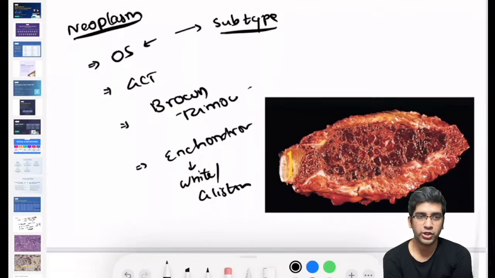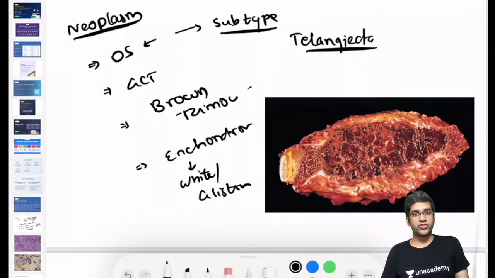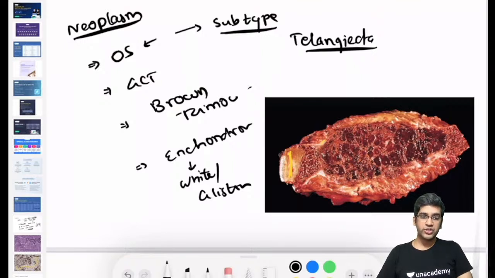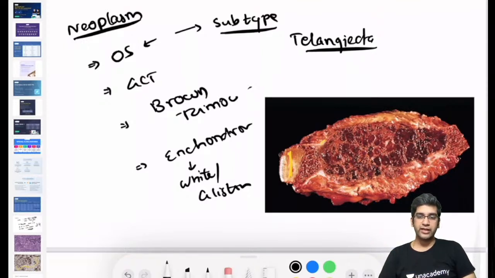Which subtype of osteosarcoma? You must have read them in orthopedics. Perfect. It could be the telangiectatic variant of osteosarcoma. Right? The telangiectatic variant can be very much hemorrhagic, which might be a confounding factor sometimes in diagnosis. In microscopy also, it's not that easy to pick up a telangiectatic osteosarcoma in a core needle biopsy. Excision is very, very simple, right? But unfortunately, telangiectatic osteosarcoma is one which can spread a lot. They have a very high incidence of metastasis. They generally present with metastasis rather than the primary tissue, right?